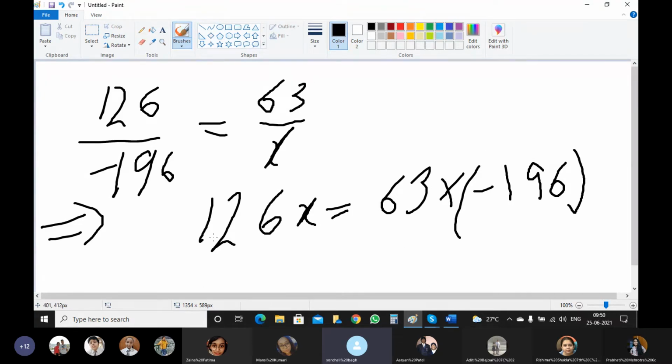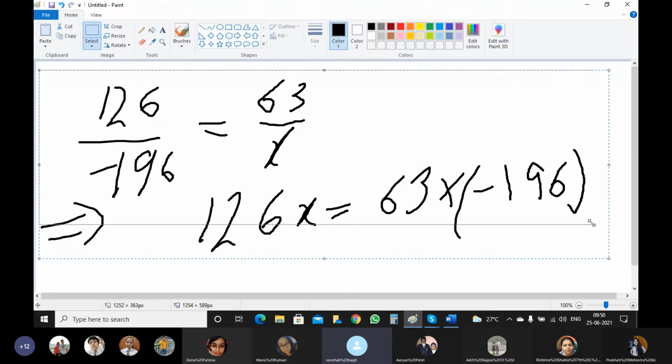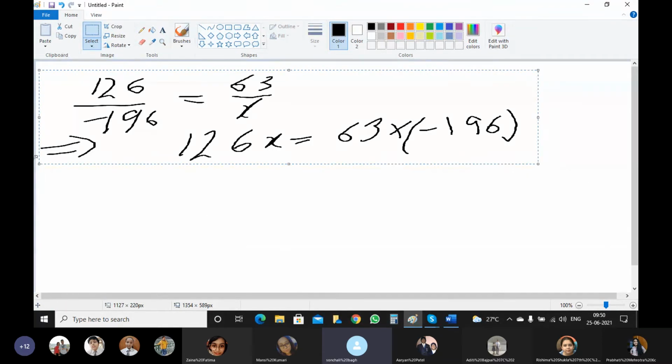Now it's up to you. You multiply first and then divide, or you use a reduction technique. It's totally up to you, okay, class? You first multiply and then reduce, or you take the 126 to the other side. When you take 126 to the other side, it will become divided by.